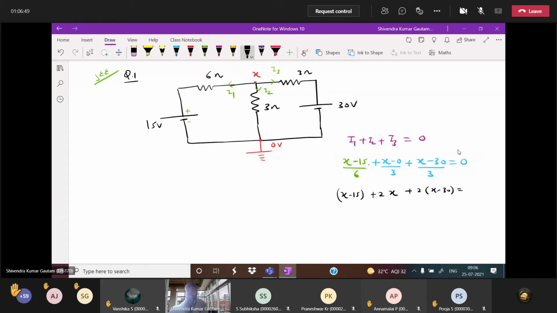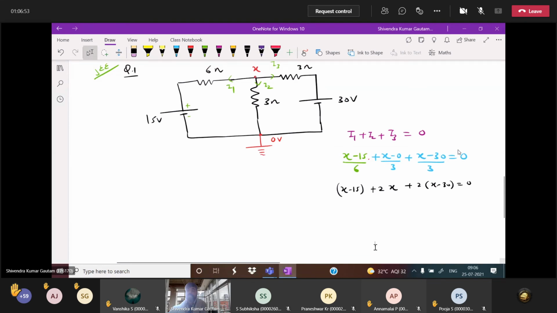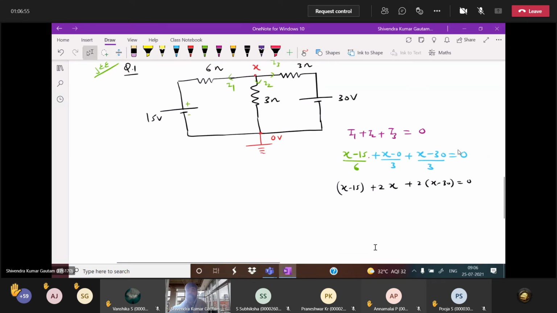Tell me, everyone, from here. Now calculation, if you don't know, then I cannot go to 10th class to teach you this. x, 2x and 2x. How much will we write? Can we write 5x? Yes or no? 5x can be written here. Then 2x plus x minus 15 and minus 60. How much will we write? Minus 75 equal to 0.